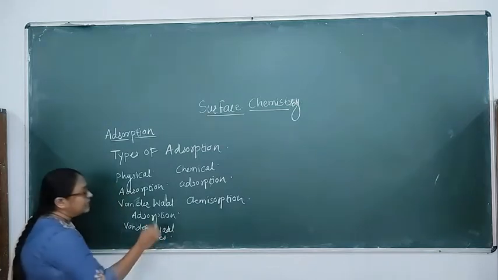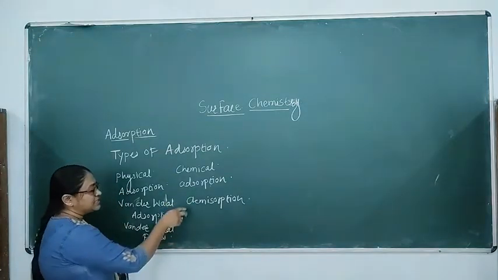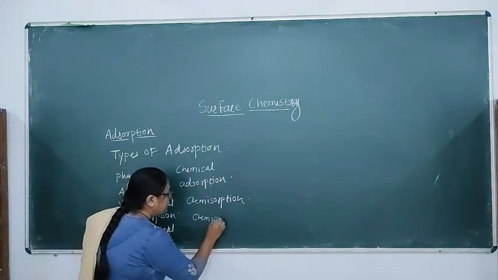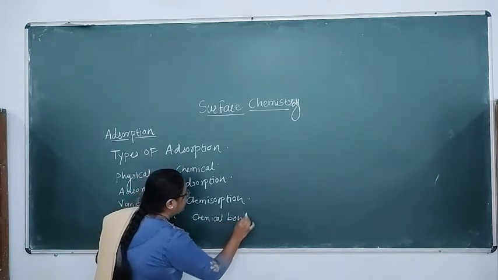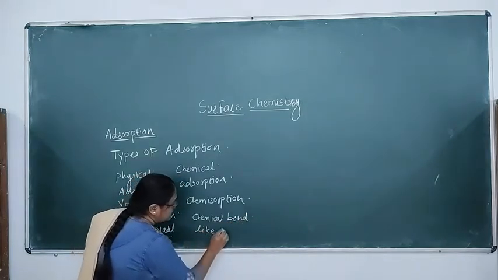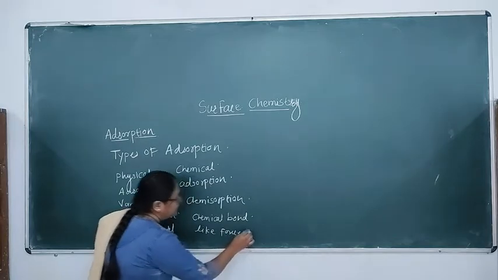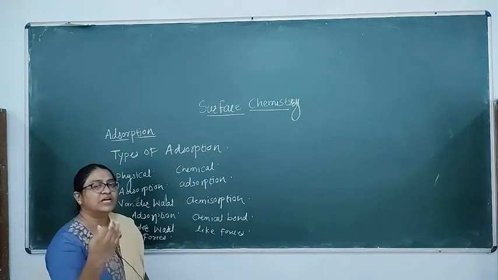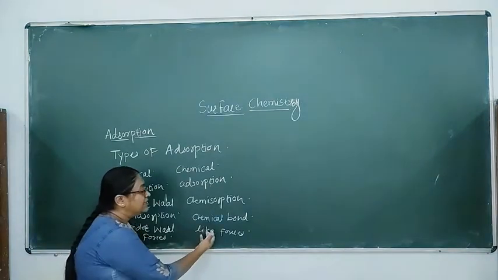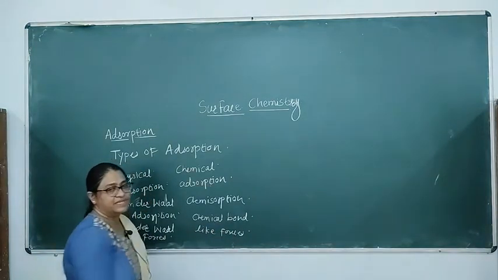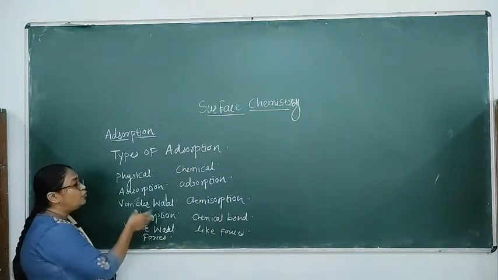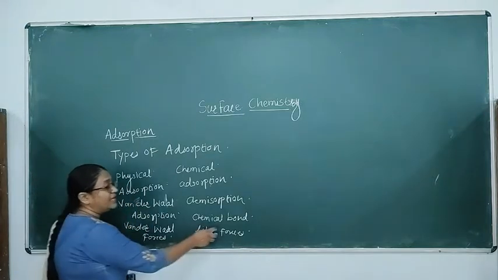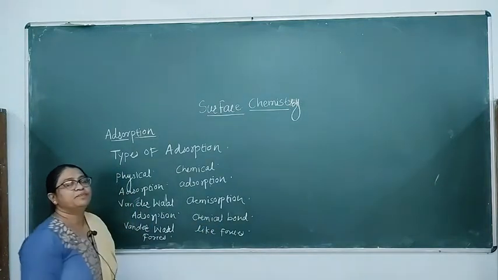While the type of forces in chemical adsorption are chemical bond like forces. Here the forces between the adsorbent and the adsorbate are like chemical bonds. That means here weak forces are present between the adsorbent and adsorbate, while here strong forces are present.